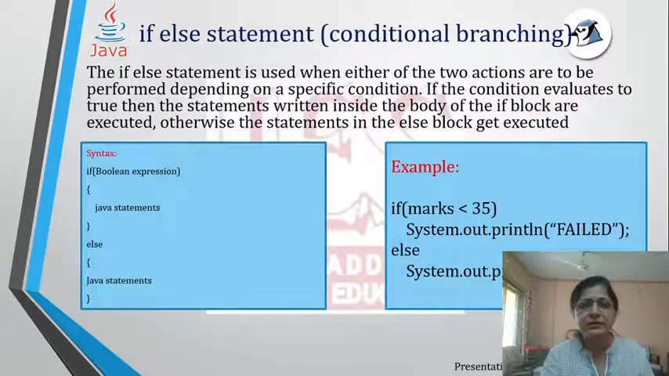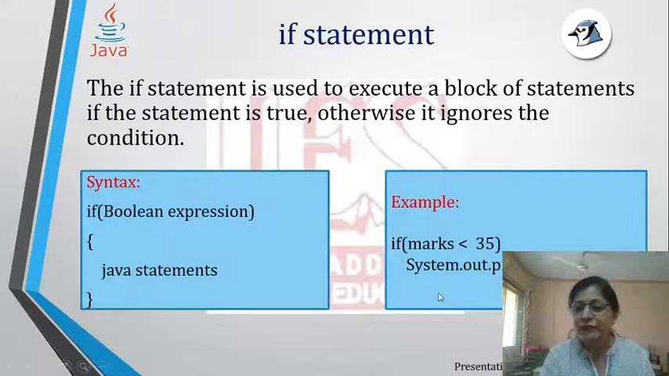Okay, next is the if else statement. Now in the if else statement, as you can see over here, this is used when either of the two actions are to be performed depending on a specific condition. Okay, so in the previous example, what happens if the marks was not less than 35? Nothing, there's nothing told in the program about what to do if it was greater than or equal to 35.